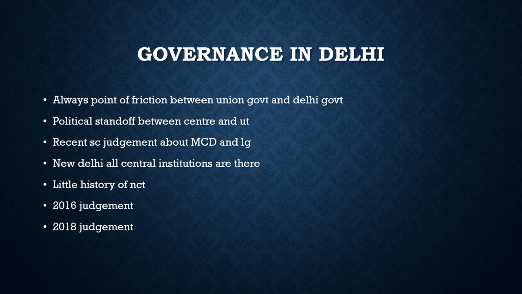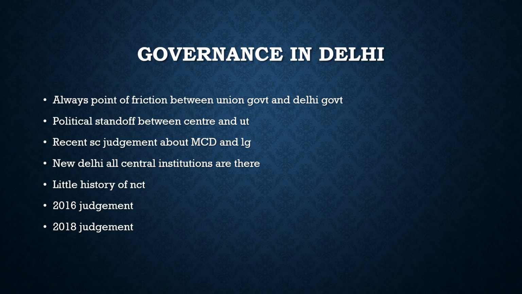Now moving to the next article, it's about the governance in Delhi. NCT, National Capital Territory of Delhi, and the center, there is always a standoff between these two. There is always a point of friction between the union government and the Delhi government, especially when they are governed by opposite political parties.